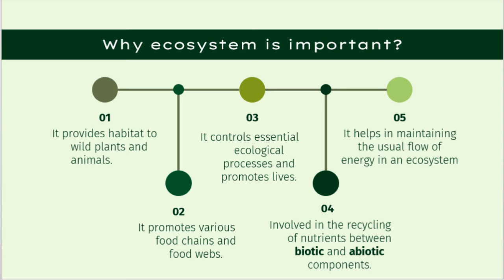Lastly, number 5, ecosystem helps in maintaining the usual flow of energy in an ecosystem, including the carbon cycle, energy cycle, nitrogen cycle, oxygen cycle, and water cycle.